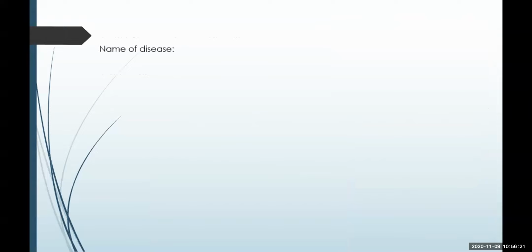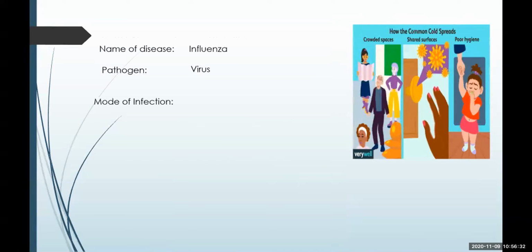Then the next disease is influenza, which is also known as flu. This is also caused by a virus. How does this spread? It spreads in close quarters or in crowded places by sharing surfaces. See, if anyone is having a fever or sneezing or coughing, the droplets fall on the surfaces.